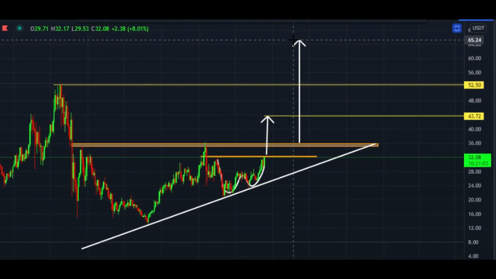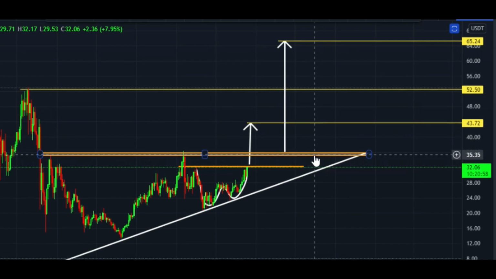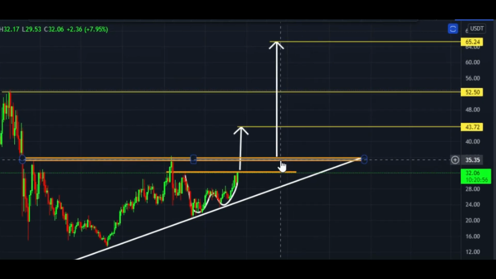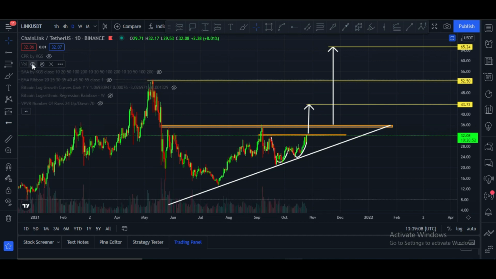The target of this ascending triangle is a $65 price area. Once it broke this $36 price area with heavy volume, with strong volume, let me please show you the volume. Volume is definitely good, and that is a very, very good sign.